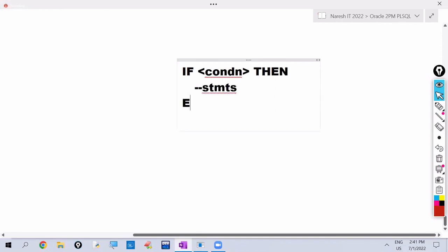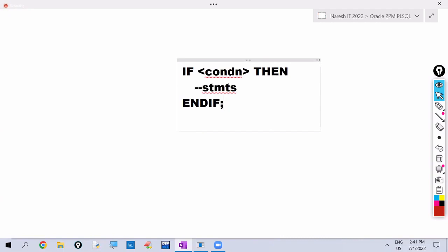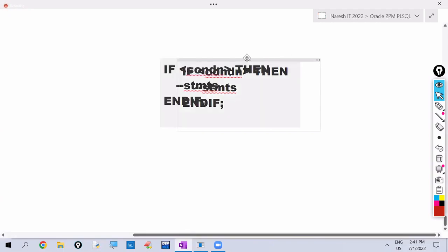For the if control structure, what are we writing here? We are writing like this: if condition, then statements, then end if. So this is the syntax of the if control structure.